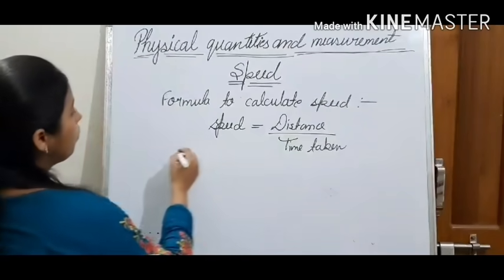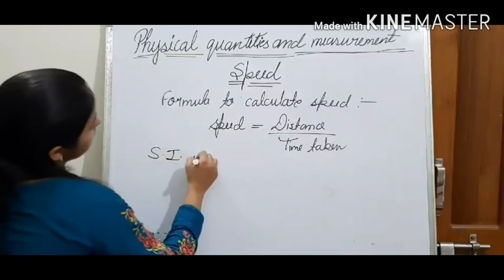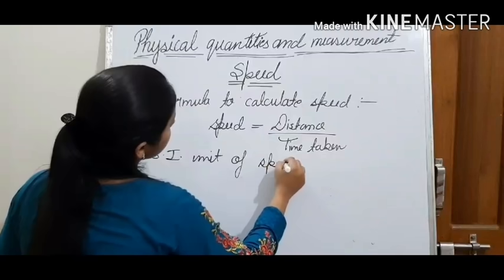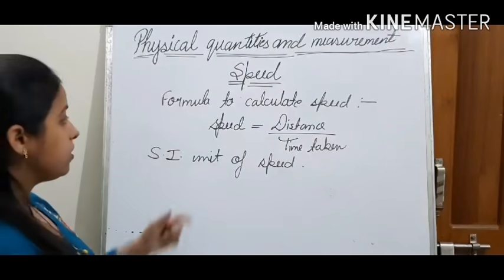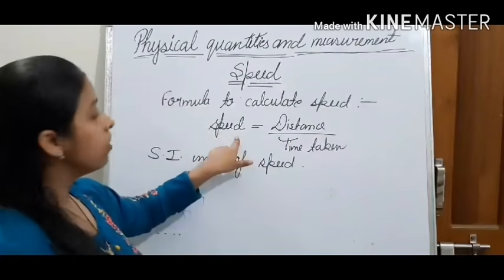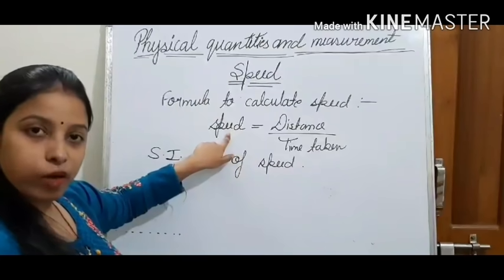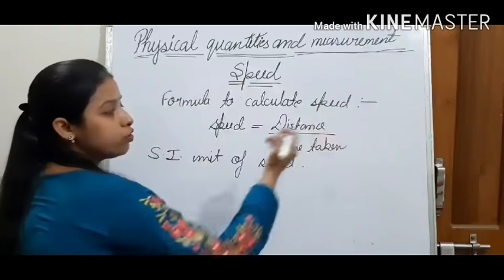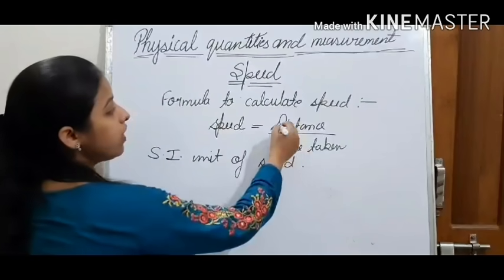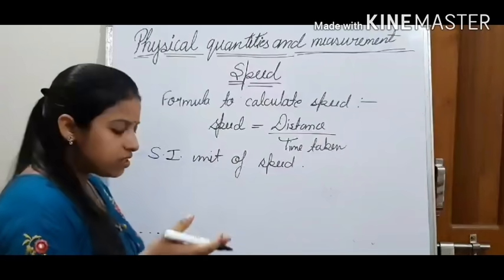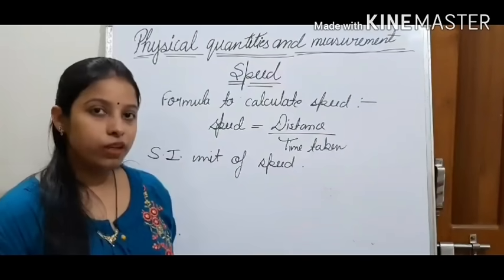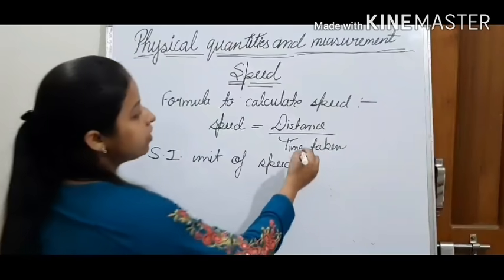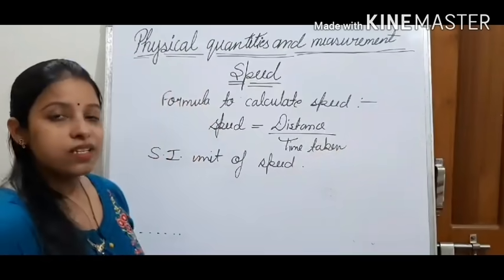Okay. Now, what will be the SI unit of speed? To find out the SI unit of speed, we will see this formula. Unit of speed will be equal to unit of distance upon unit of time. What is the SI unit of distance? Distance is a length. So the SI unit of distance will be meter and the SI unit of time is second.